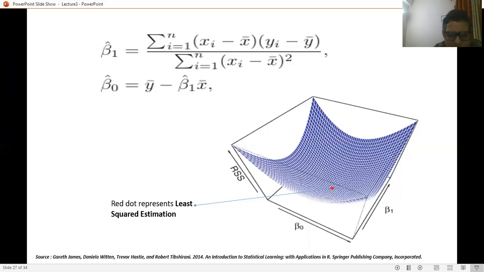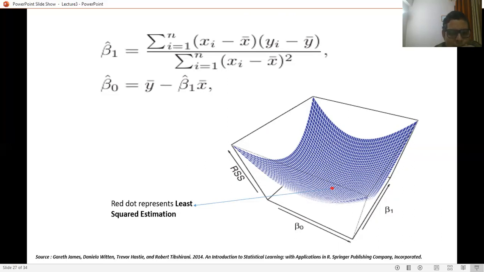So what is the difference between the least square estimation and the mean square error? The difference is that the mean square error shows the overall performance of the model, but it is not showing the performance of the model at each and every point.